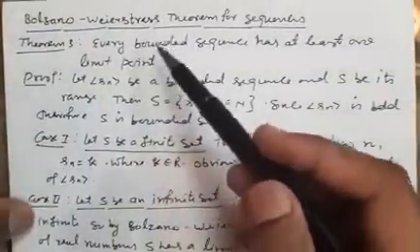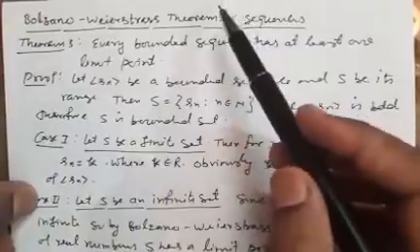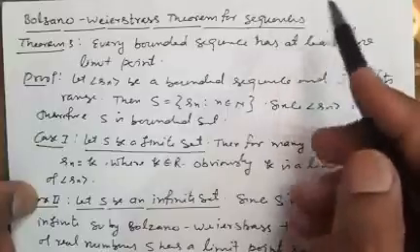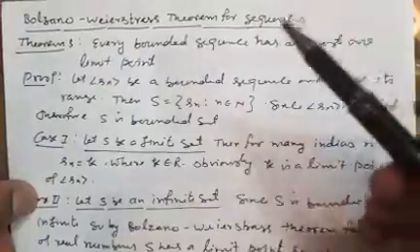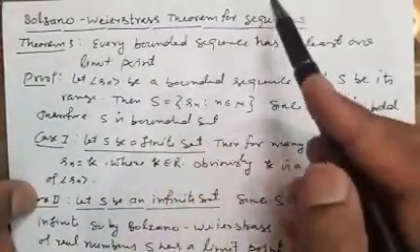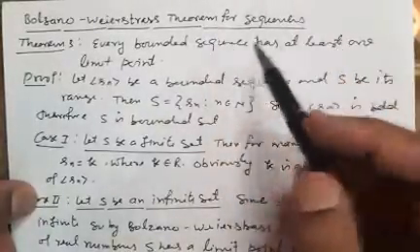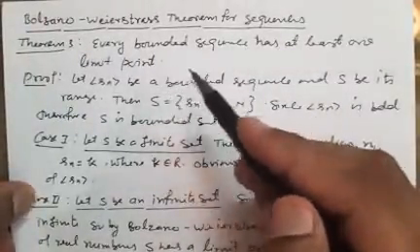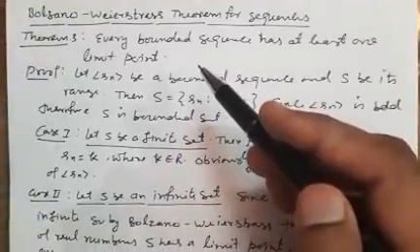It is the Bolzano-Weierstrass theorem for sequences. We already discussed the Bolzano-Weierstrass theorem for sets in unit second. Now this theorem is for sequences, and there was that theorem for sets. The statement is: every bounded sequence has at least one limit point. Means if a sequence is bounded, then it definitely has one limit point.